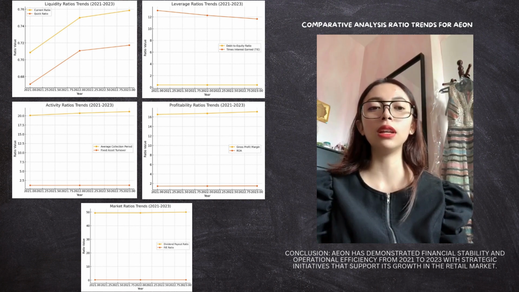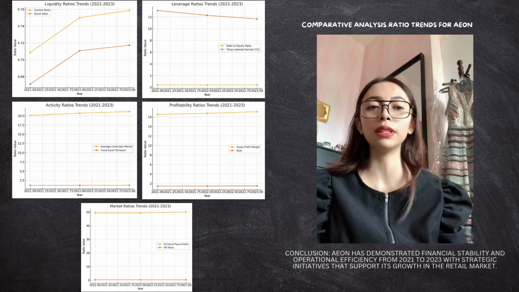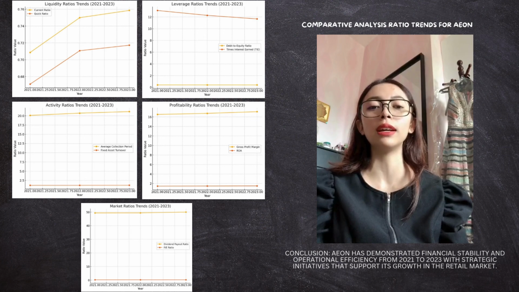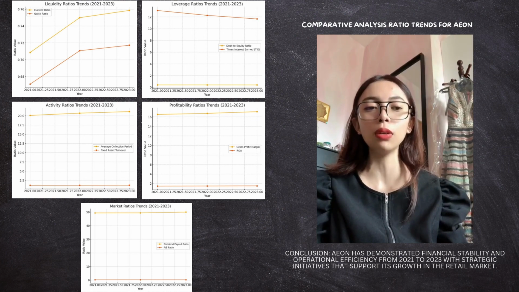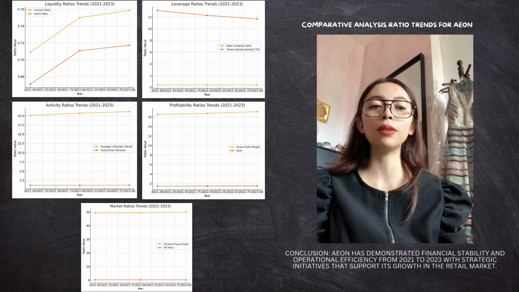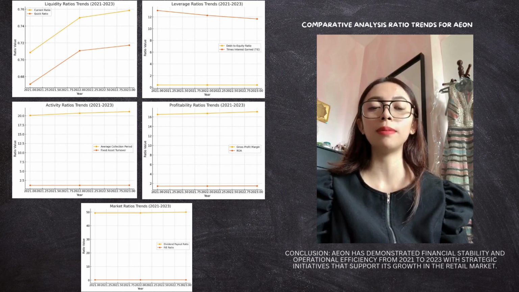For the activity ratio, average collection period and fixed asset turnover, we can see a slight slowdown in receivable collection but improved asset utilization. For the profitability ratio, gross profit margin and ROA, it is a steady improvement in profitability. And lastly, for the market ratio, dividend payout ratio and PE ratio, it shows consistent shareholder returns and stable market valuation.